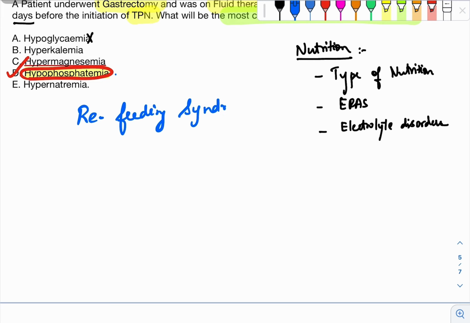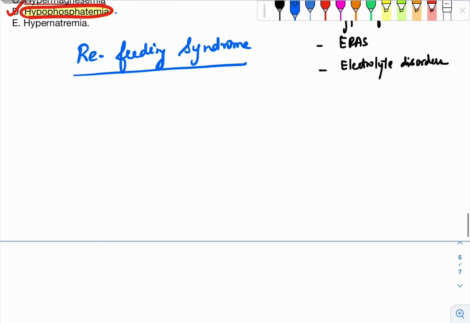So what is refeeding syndrome? Most of the surgical patients that we see in the clinic are either suffering from cancers or from chronic malnutrition. So these patients are starved and they are cachexic.